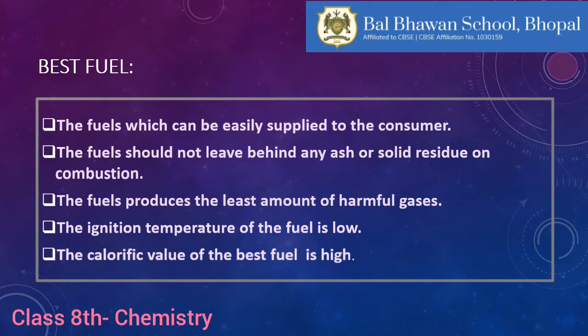We want it to be very easily supplied to the consumer. Second, it should not leave behind any ash or solid residue on combustion, and it should produce very little harmful gases. Another property we want in the best fuel is that its ignition temperature should be low and its calorific value should be the highest.